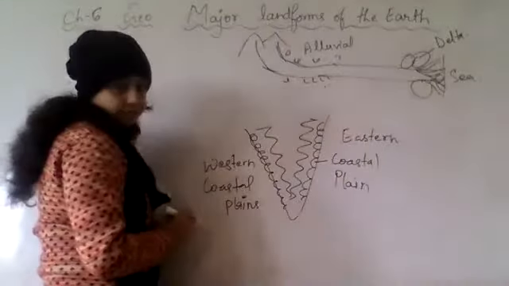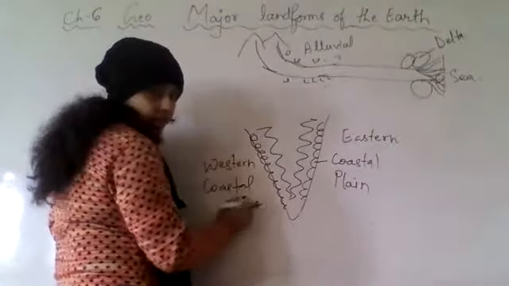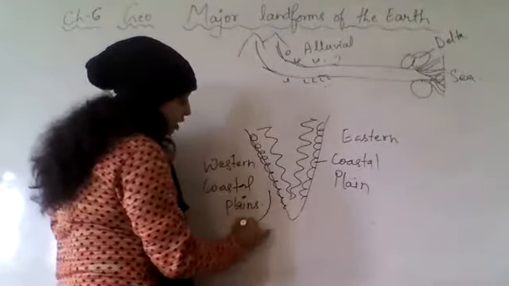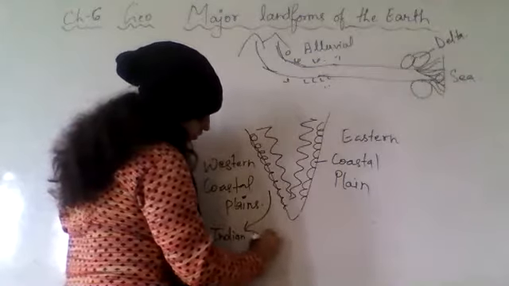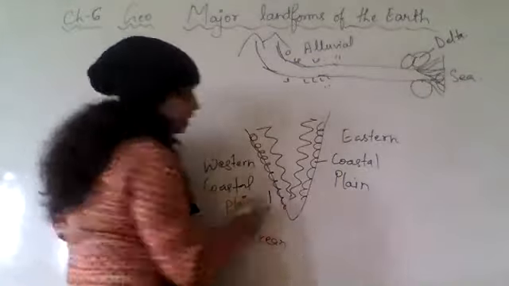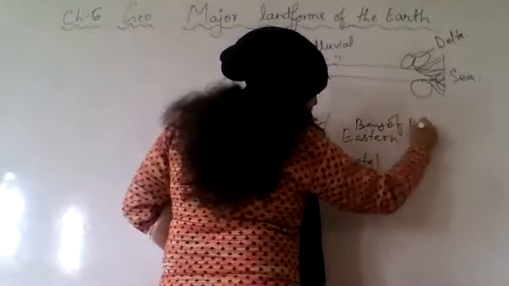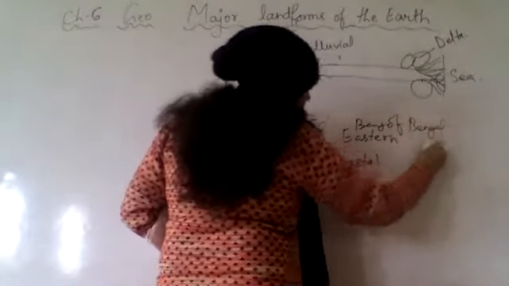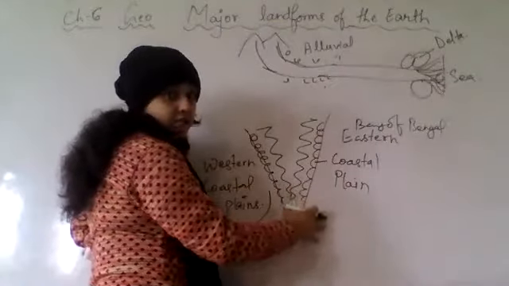Now one more thing. Here we have the Indian Ocean, and here you have the Bay of Bengal, large water bodies.